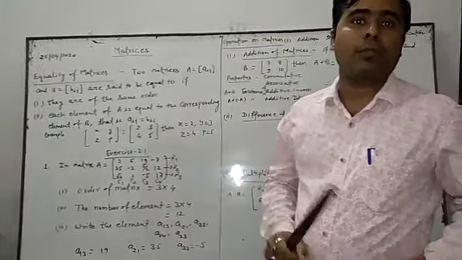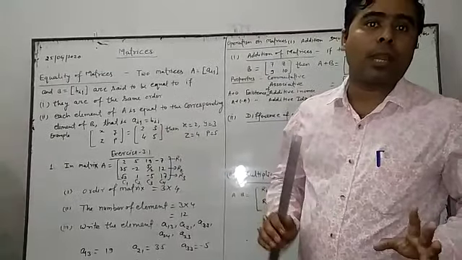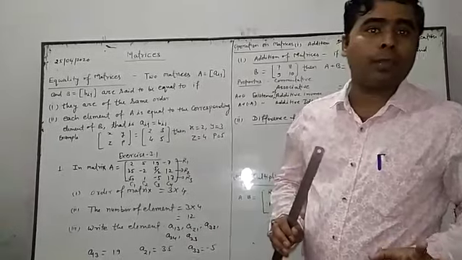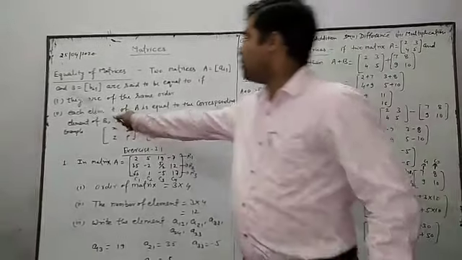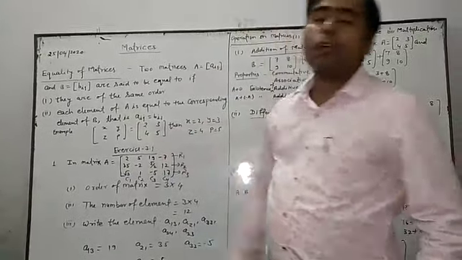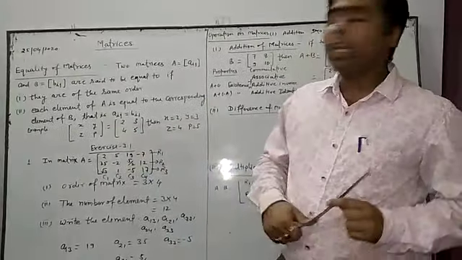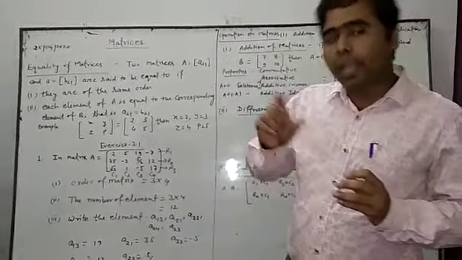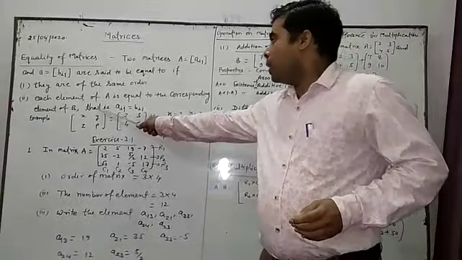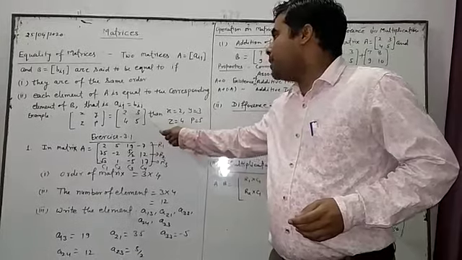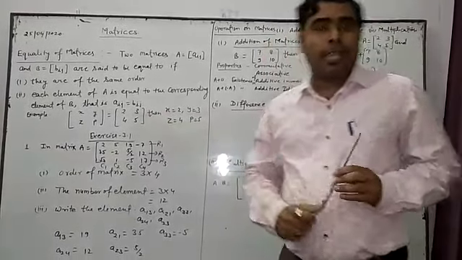It means their rows and columns are equal, then we can say that the matrices will be equal. And the second condition: each element of A is equal to the corresponding element of B, that is aij is equal to bij.